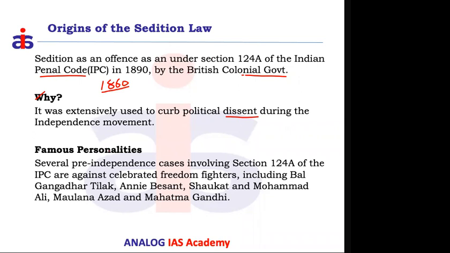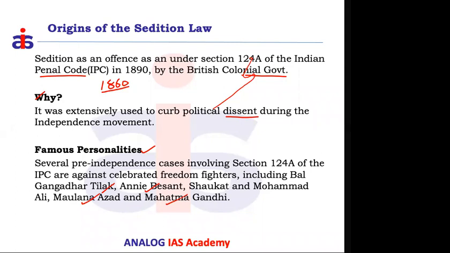And what famous personalities were booked under the sedition law? You can see the famous personalities: Bal Gangadhar Tilak, Annie Besant, Muhammad Ali, Shaukat Ali, Maulana Abul Kalam Azad, Mahatma Gandhi, even Jawaharlal Nehru, and even Subhash Chandra Bose. Many of the famous personalities at the forefront of the independence movement were booked under this sedition law, especially post 1900.